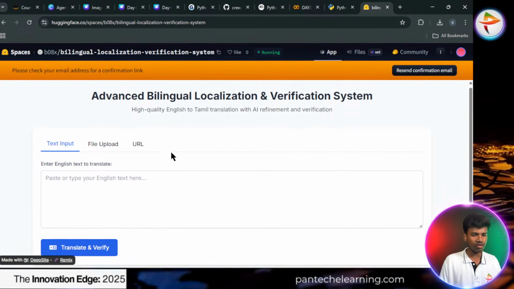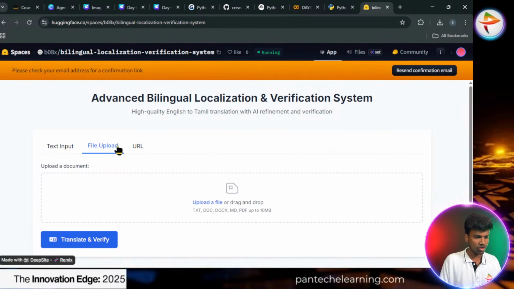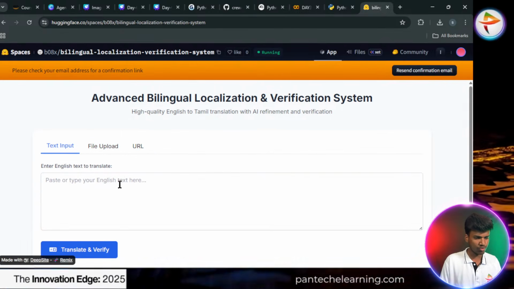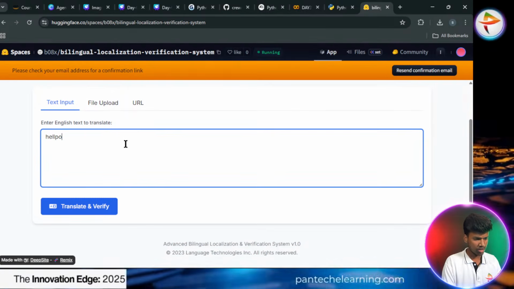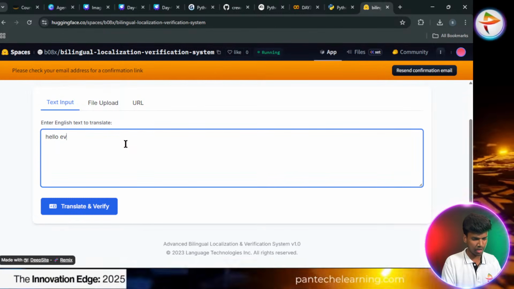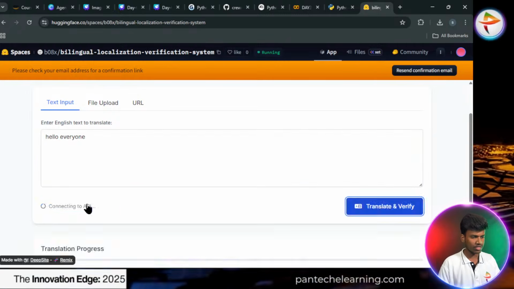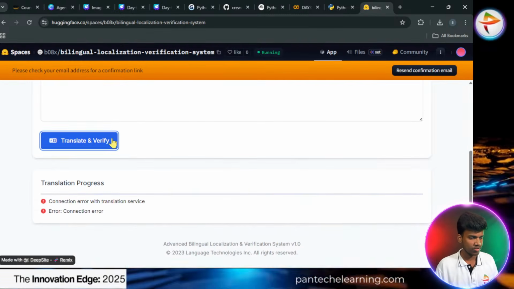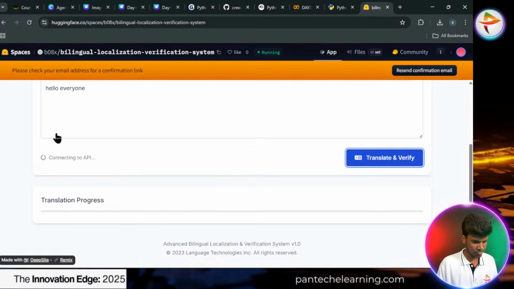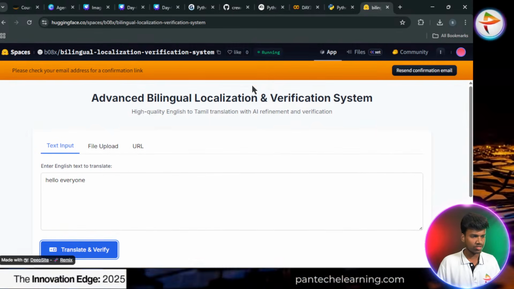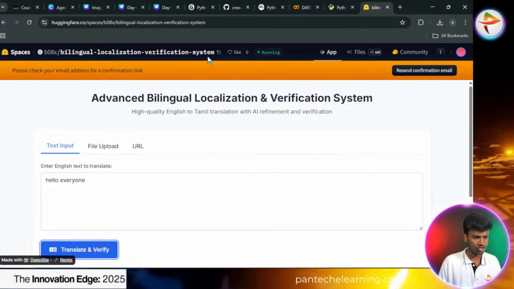So text in, they have given a code file. An advanced bilingual localization and verification system. So there is a file upload option, or URL option, or text input option. So whatever we need. So now I type this: Hello everyone. Just give this and translate and verify. Okay, connection error with the translation service. Okay, because it is going to my recent mail confirmation, so that's why it is not executing.